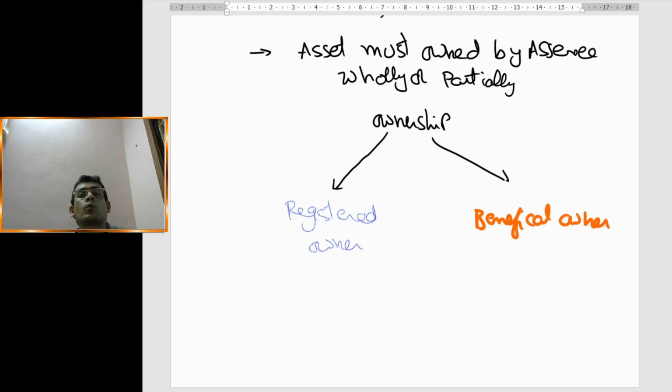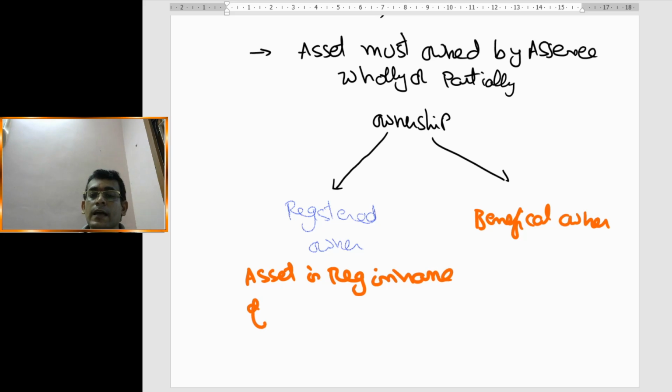Every person who has an asset, if the value of the asset is more than 100 rupees, registration is compulsory under the Registration of Documents Act. So if the asset is registered in the name of SSC, he will be called the registered owner.